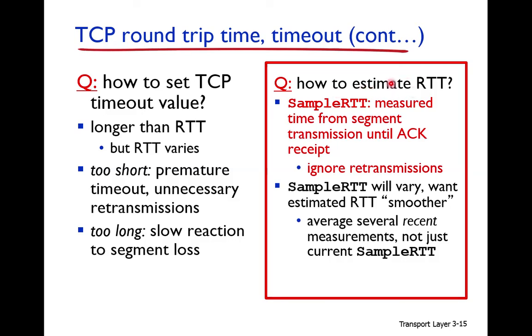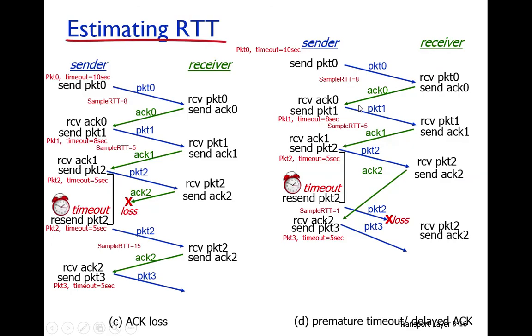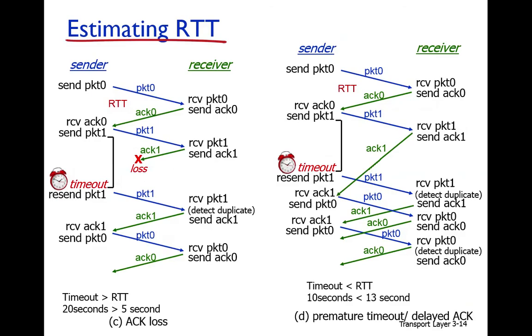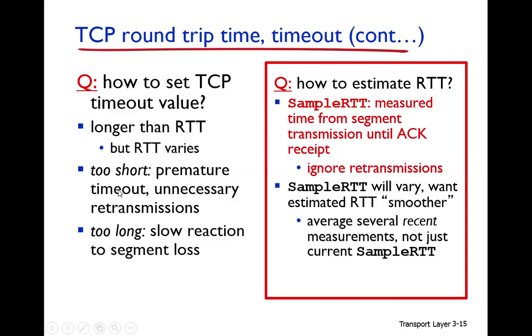Now how do we compute RTT? Let's discuss this through an example. We compute the RTT, and when we compute it, we set the timeout value based on RTT, so that the timeout is equal to RTT.